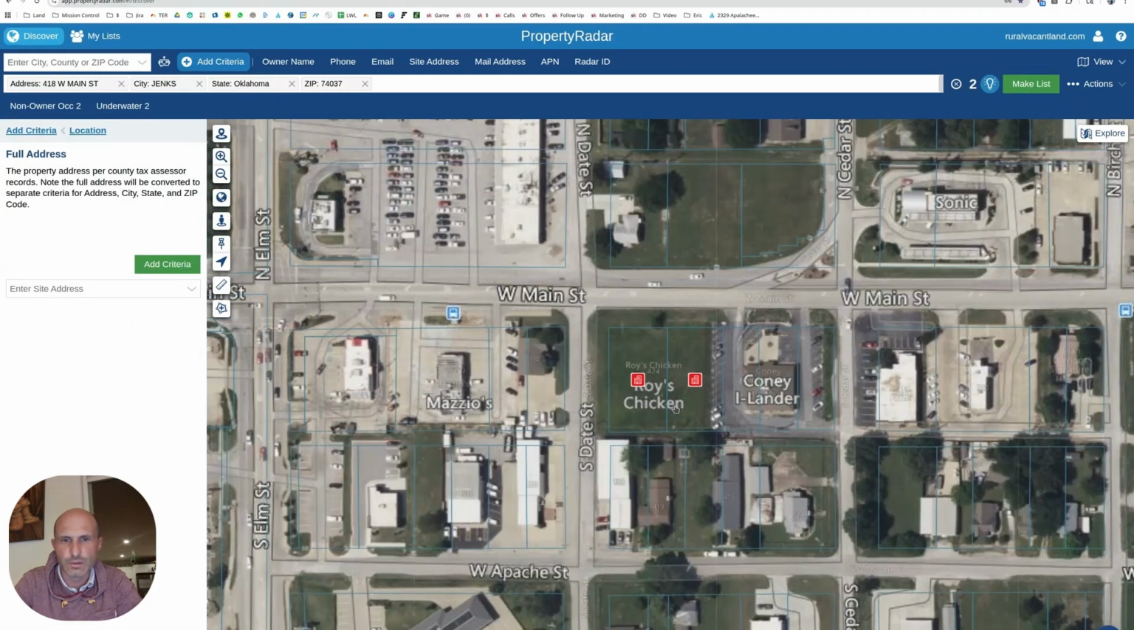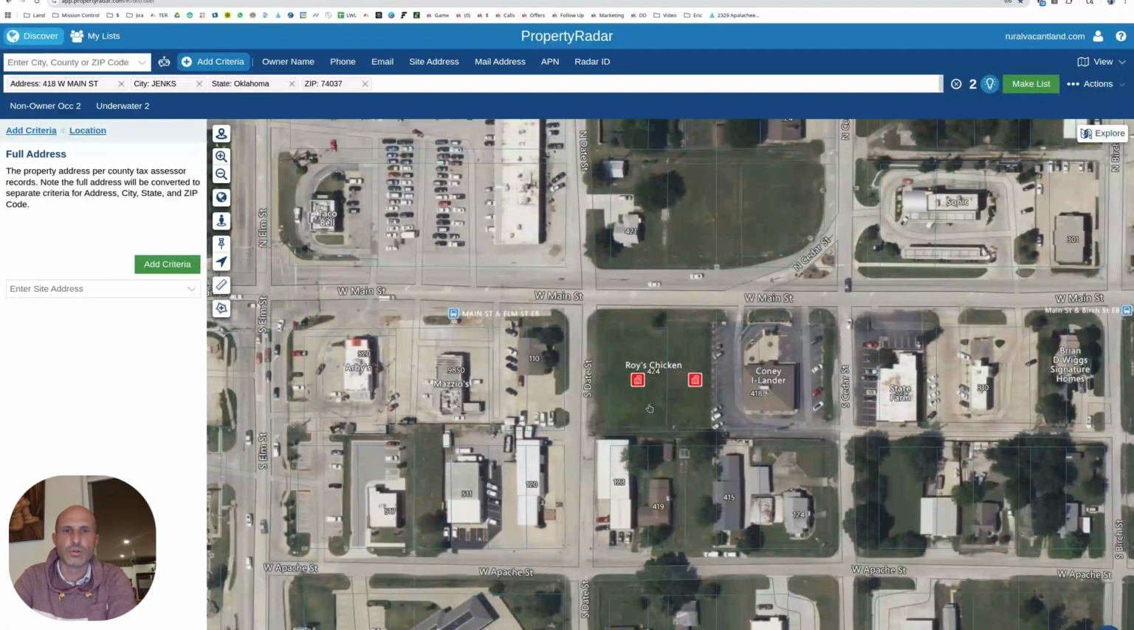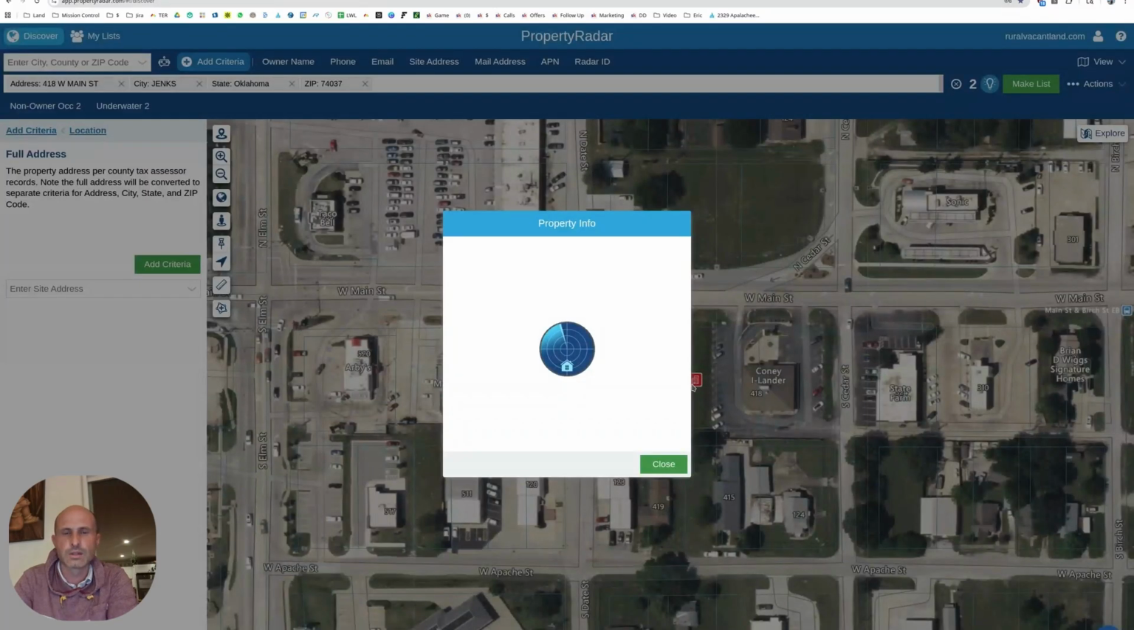Roy's Chicken. Is that what it said? Roy's, yeah, I did see that. Roy's Chicken. It flashed for a second. Roy's Chicken. So somebody tried to make Roy's Chicken, whatever that is, and it didn't work.